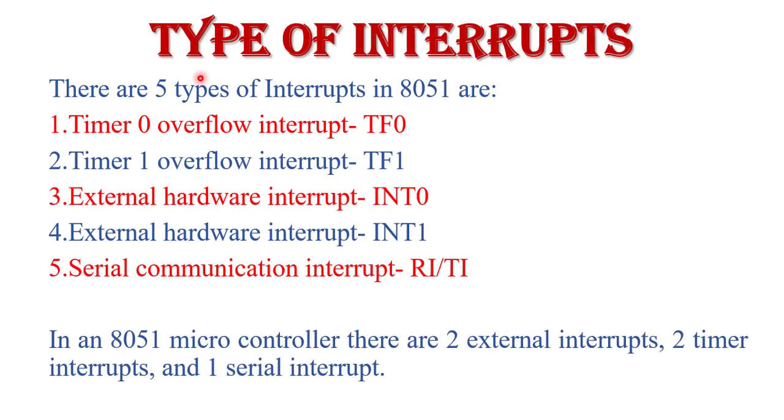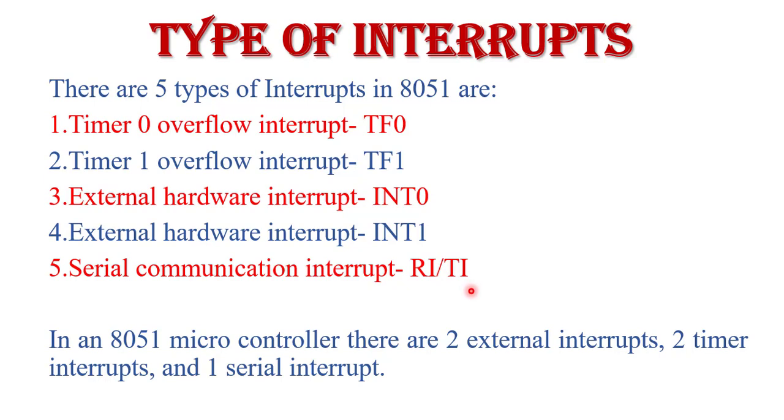Now we study the types of interrupts in the 8051 microcontroller. In the 8051 microcontroller, we have 5 interrupts. Some of these are internal interrupts and some are external interrupts. The 5 interrupts are the timer 0 overflow interrupt, TF0, the timer 1 overflow interrupt, TF1, the external hardware interrupt 0, INT0, the external hardware interrupt 1, INT1, and the serial communication interrupt, RI and TI.